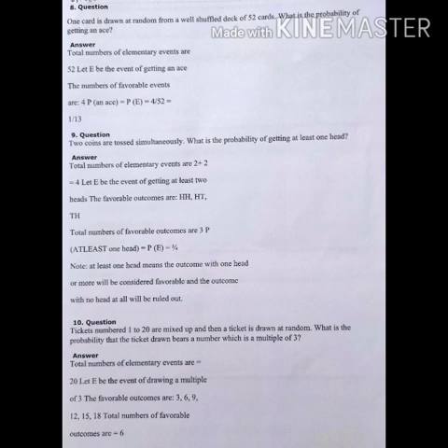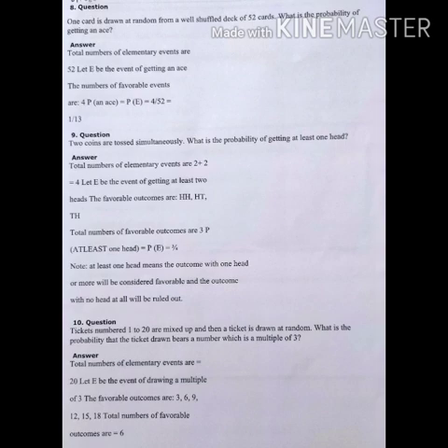So P of ace card equals P of E, that is 4 upon 52, that is equal to 1 upon 13. Question 9. 2 coins are tossed simultaneously. What is the probability of getting at least one head?